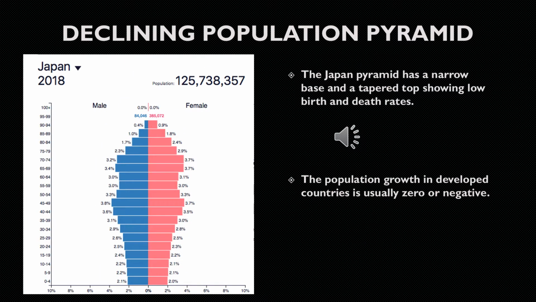Now let us come to the declining population pyramid. Example, Japan has a narrow base and a tapered top, showing low birth rate and low death rate. The population growth in developed countries is usually zero or negative.